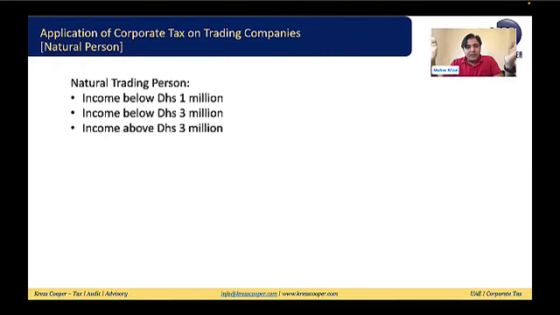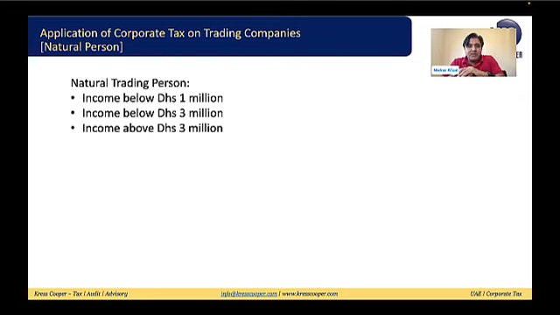As per the UAE corporate tax law, it doesn't matter whether you are registered in the free zone or on the mainland if you are trading as a natural person. But if you are trading as a juridical person, yes, it matters, whether you are registered in the free zone or out of the free zone. If you are working as a natural person, as a sole establishment, as a civil company, or as an individual in your individual capacity, then it doesn't matter whether you are in the free zone or out of the free zone. The taxability, the application of the corporate tax, in both situations is the same.